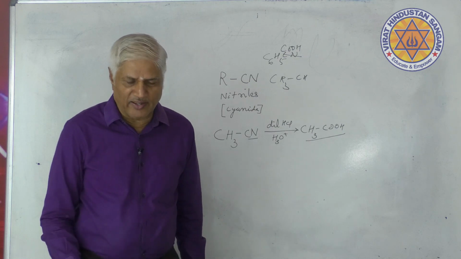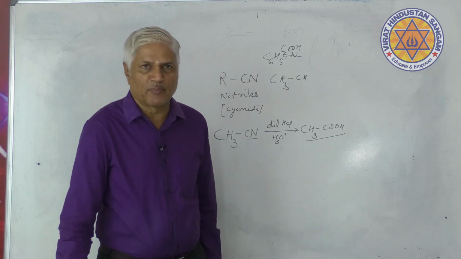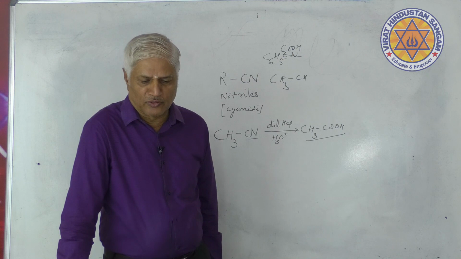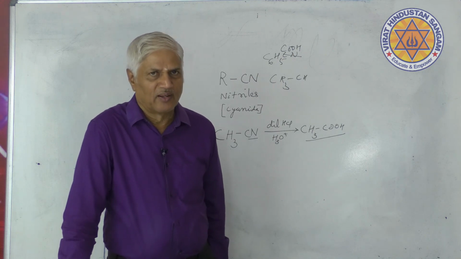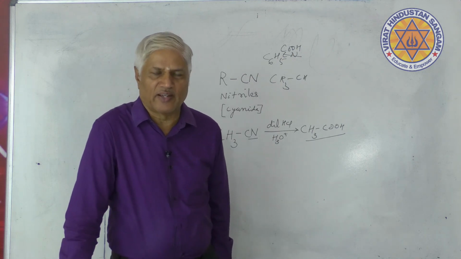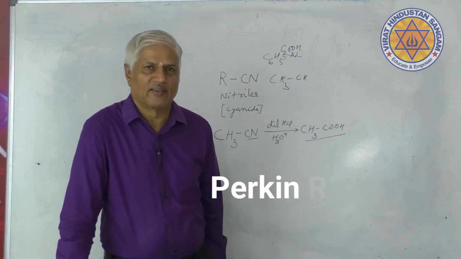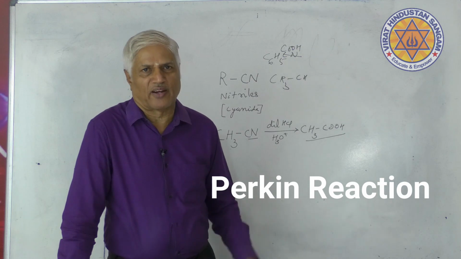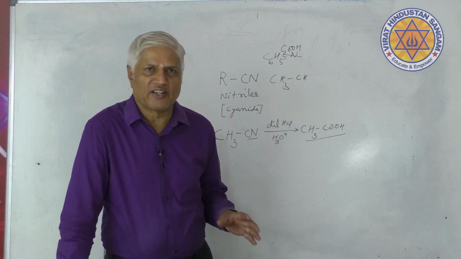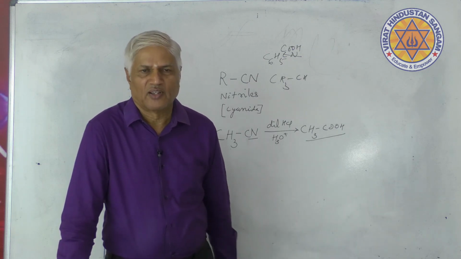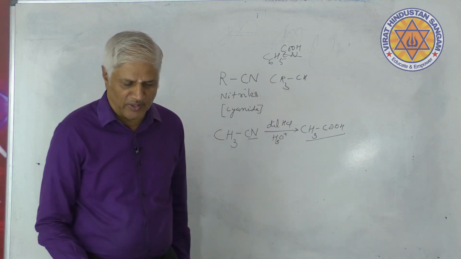Benzaldehyde reacts with acetic anhydride in the presence of fused sodium acetate to give cinnamic acid. This reaction is called Perkin reaction. This is a name reaction discussed in detail in the regular class, so the question has appeared.